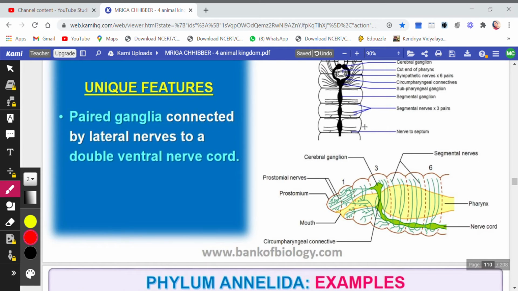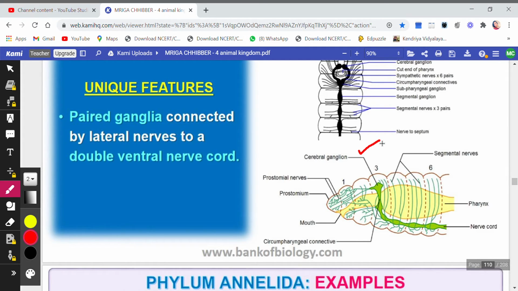Another unique structure is paired ganglia, which is connected by lateral nerves to the double ventral nerve cord. Now here let me show you the nerve cord. This green portion is the nerve cord, and there are certain ganglia. This is cerebral ganglia.